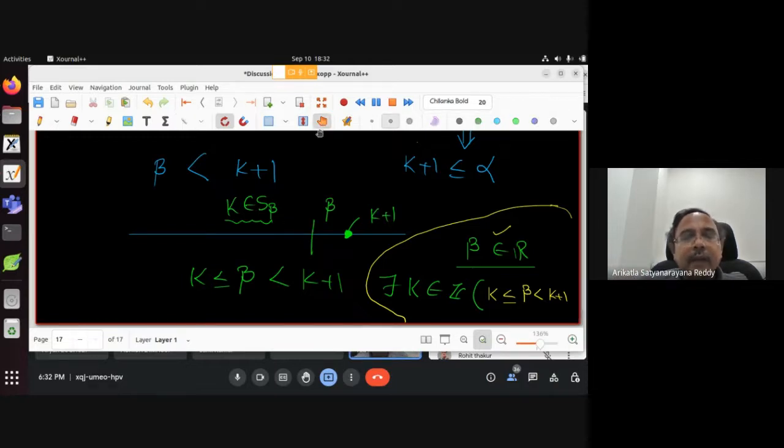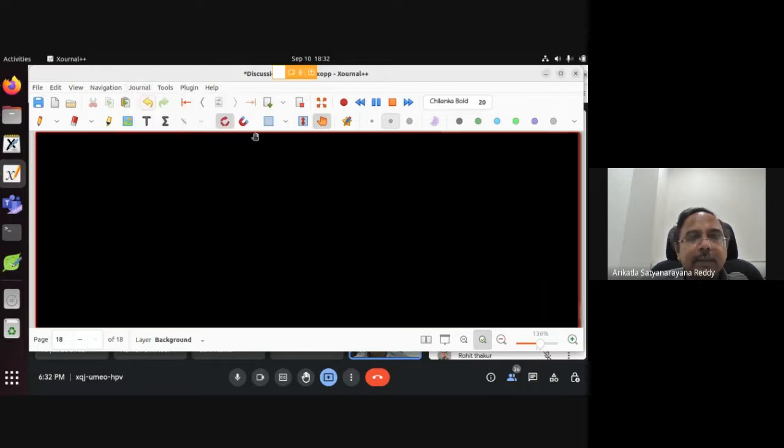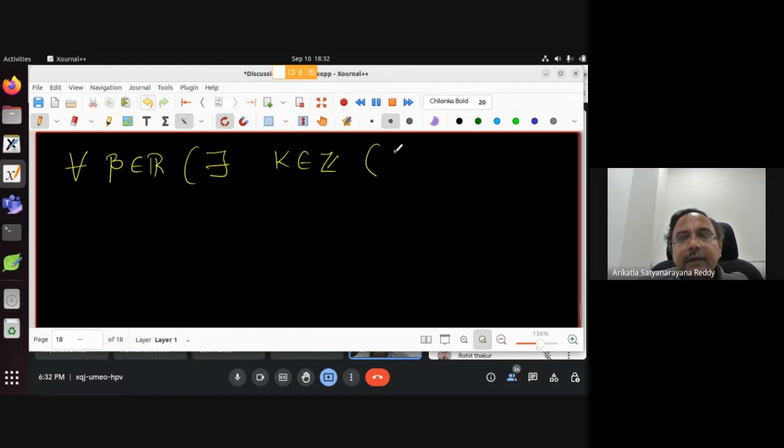I will close today, but before that, I will make a statement properly. For every real number beta belongs to R, what we proved is that there exists k belongs to Z such that k is less than or equal to beta is less than k plus 1. But I want to add something here. Do you understand why I gave a gap? So I want to say something.